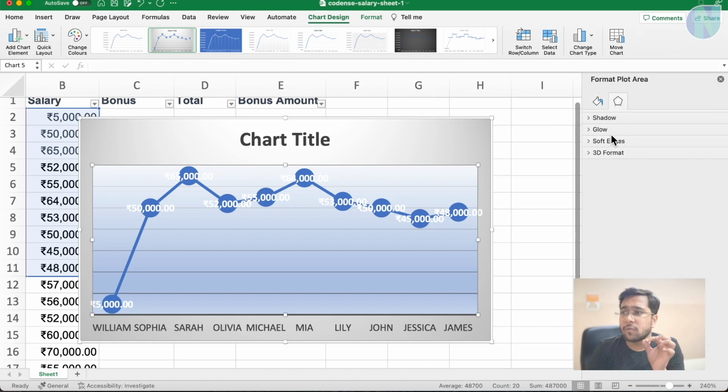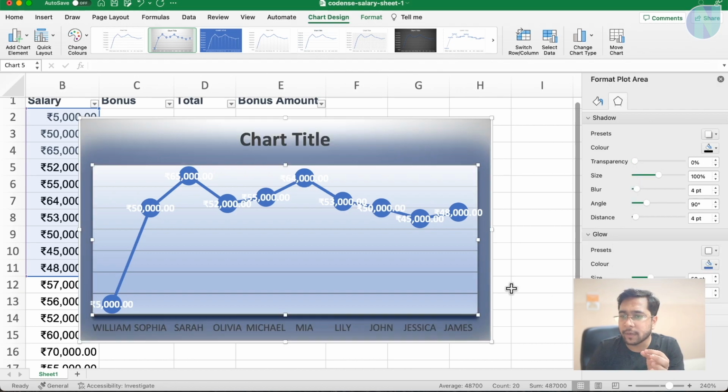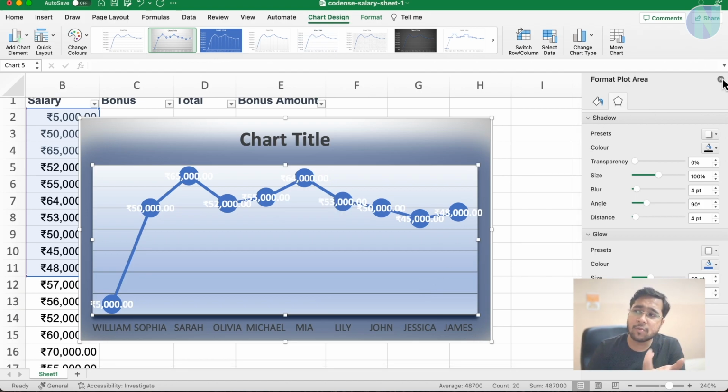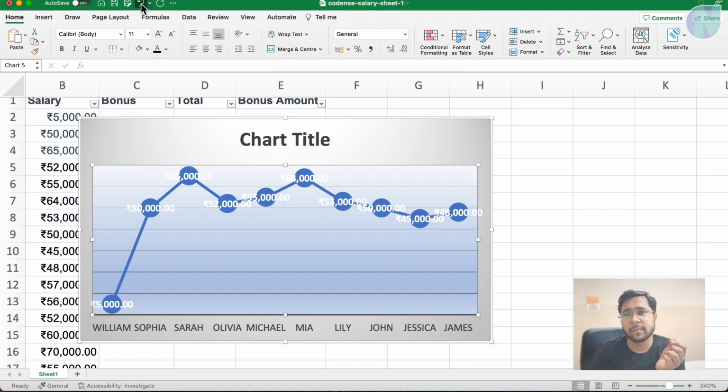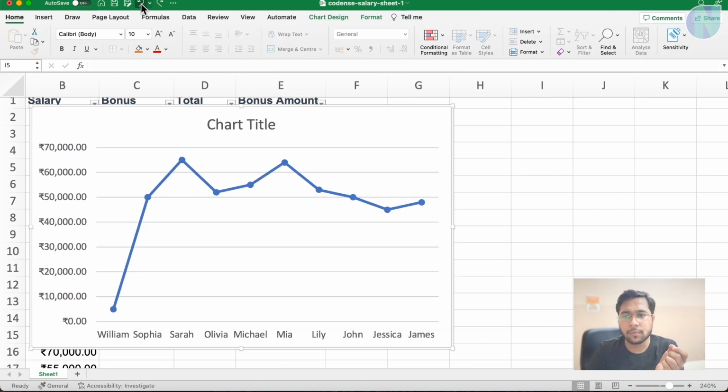Fill color, you want some shape, shadows, or those things, like I want to change the transparency, I want to change the shape, I want to make it glow. So just play with these things. As soon as you play with it, the formatting of the chart will change. Let's undo it back to our normal flow.